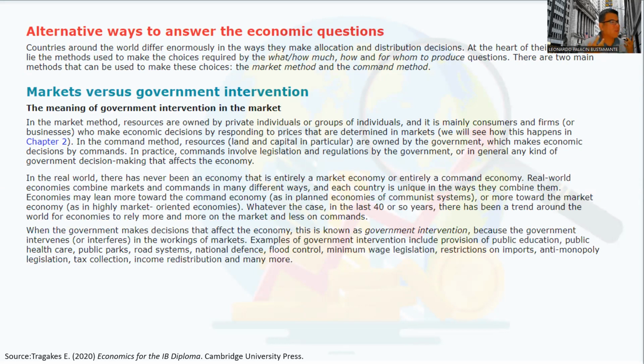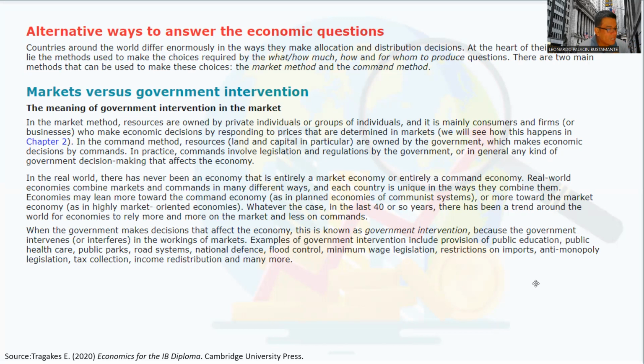Now, but what happens in the real world? We don't have a country, an economy that is ruled entirely through its market methods. And neither do we have an economy that is ruled entirely by the command methods. So what happens with real world economies? They make combinations of market and command methods in different ways, in different proportions.